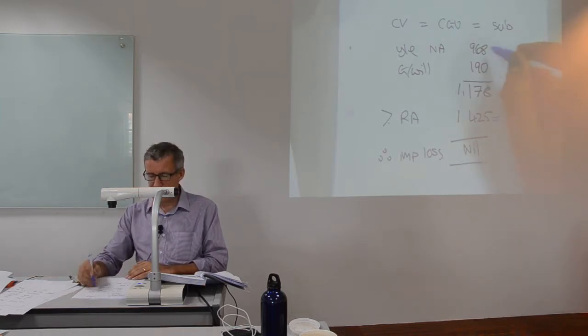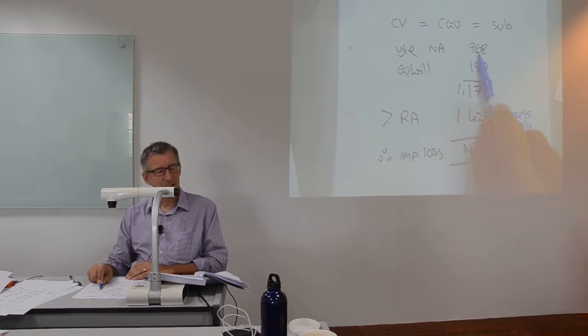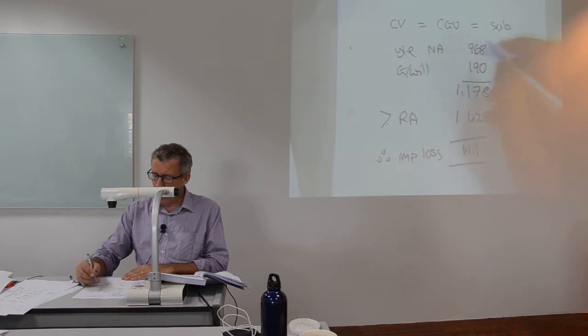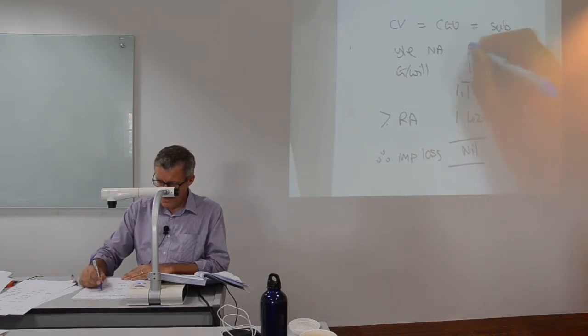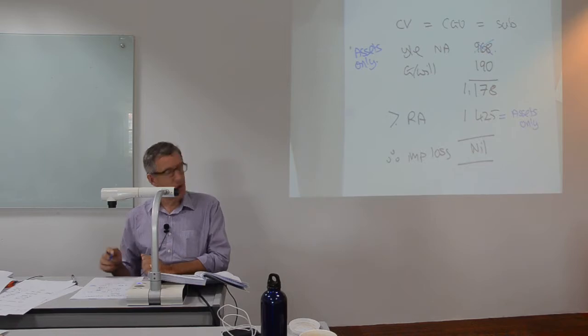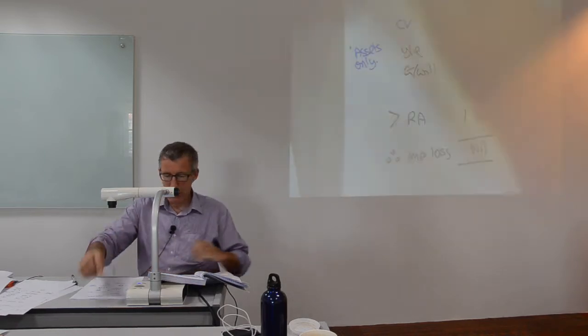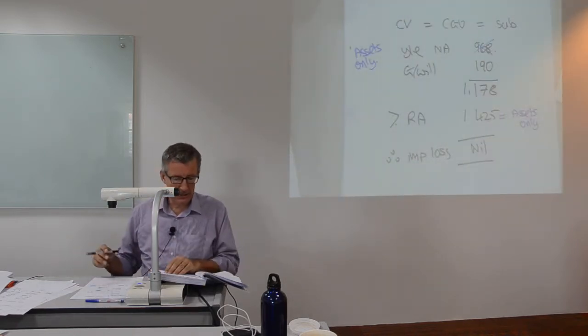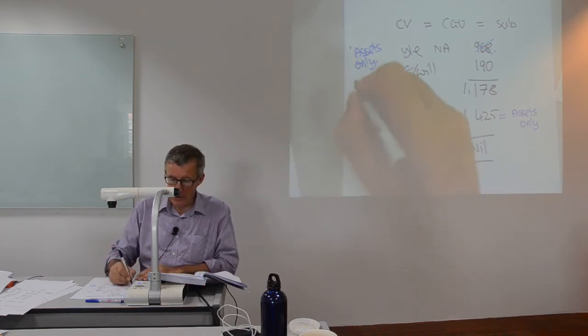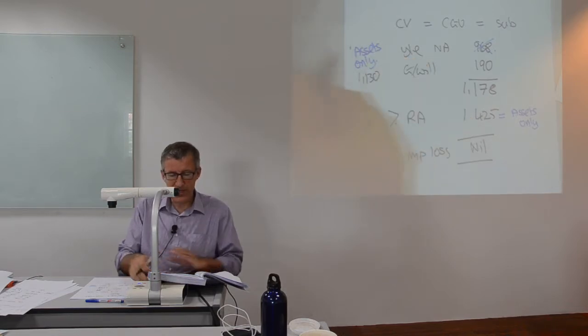Now this is net assets, so this is assets minus liabilities. What I want is for that number to be assets only. Now there are two different ways of arriving at what the assets only are. One way would be to take the 1,130.